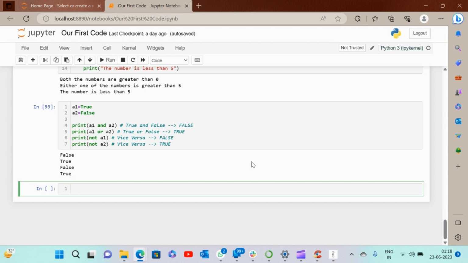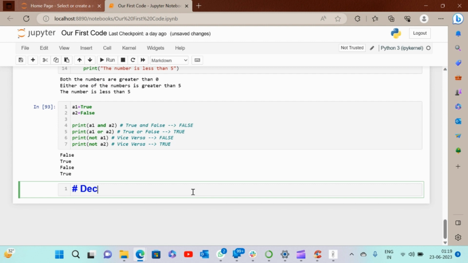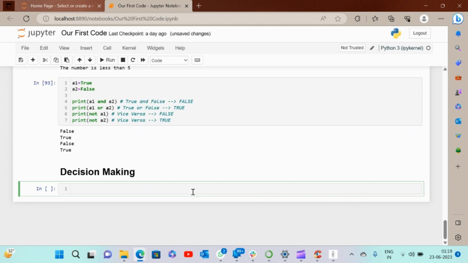Now let's look at decision making in Python. So let me give this a heading. This is decision making in Python. So in decision making, we basically check the conditions, and we use if statement, we use elif, we use else, and then there is ternary.